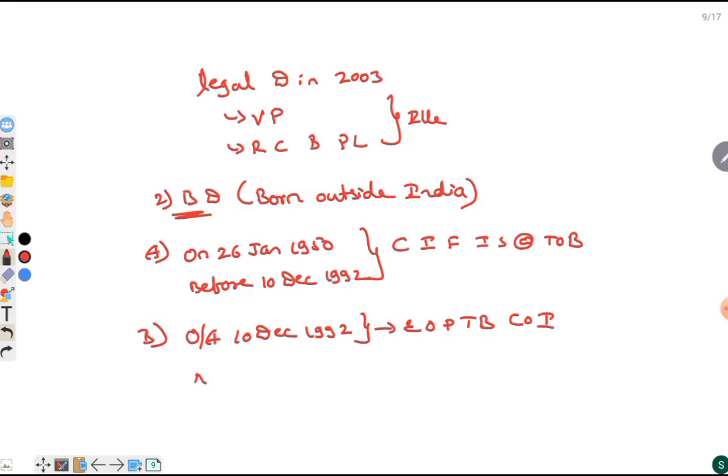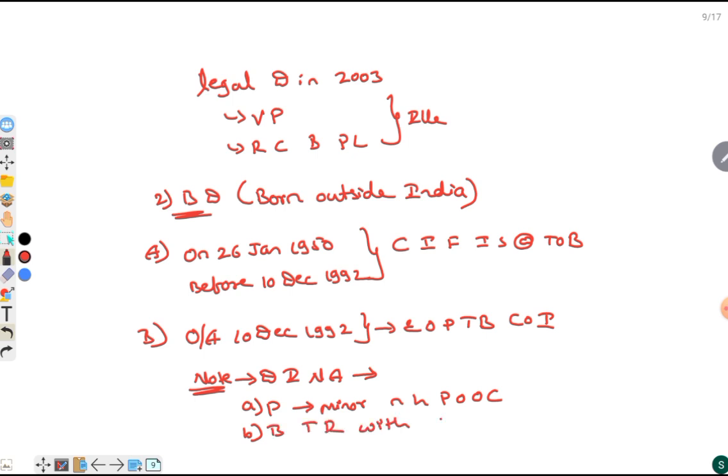Here the point to note is the descent is not automatic because the person is born outside India. Hence the procedure is the parents has to declare that the minor not hold passport of other country, and the birth of this minor has to be registered with consulates within 1 year.